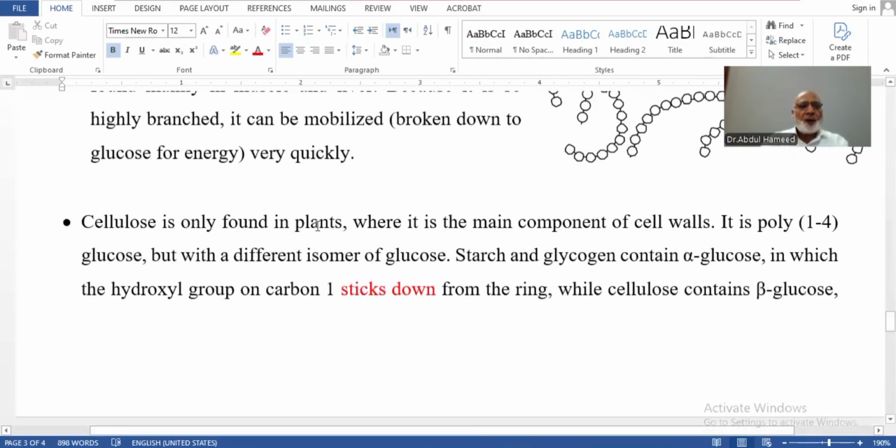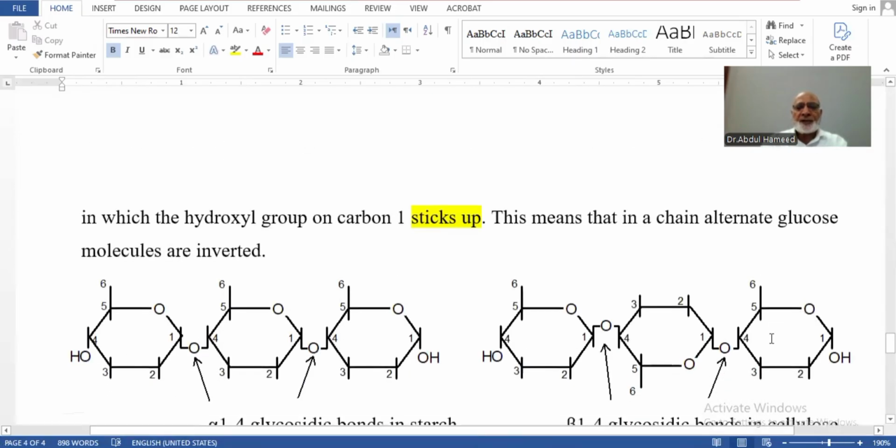So cellulose is only found in plants. It is poly 1,4-glucose, but there is one difference: the bonding is different. Starch and glycogen contain alpha glucose, in which the hydroxyl group on carbon number 1 sticks down from the ring, as I have already mentioned. But cellulose contains beta glucose, and its carbon number 1 sticks up.